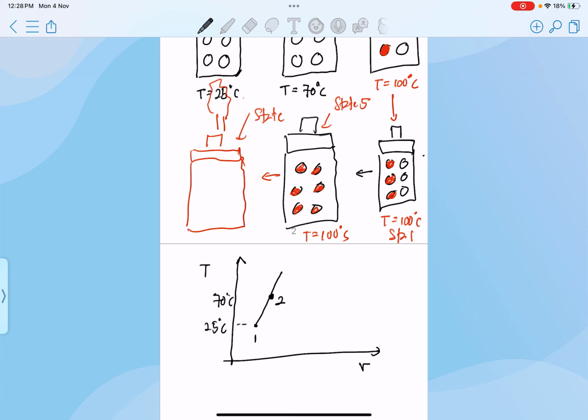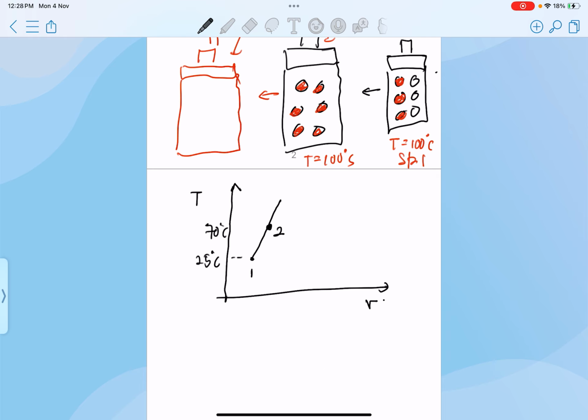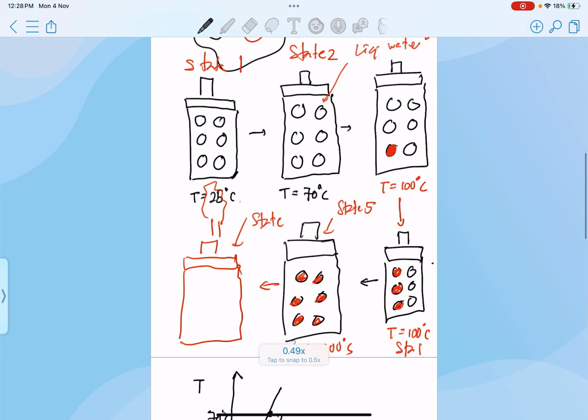And then someone might ask, how do I know that the specific volume here also increases between state 1 and state number 2? Going back to the diagram, imagine that I have a piston cylinder. First, I start at 25 degrees Celsius, room temperature, and then I'm heating up my water inside the piston cylinder. Common sense tells you that once I heat up, the piston is going to move up, meaning that the volume is going to increase.